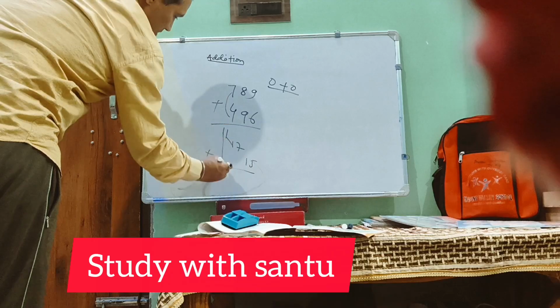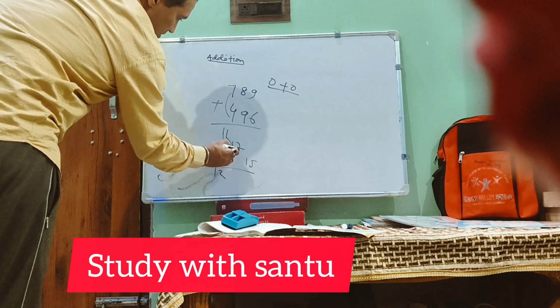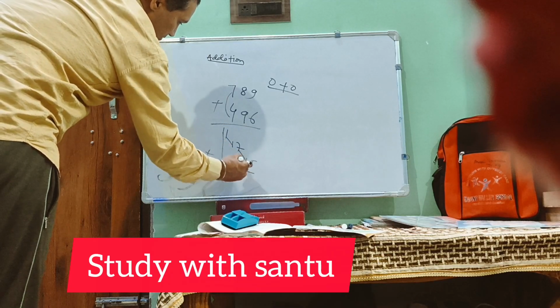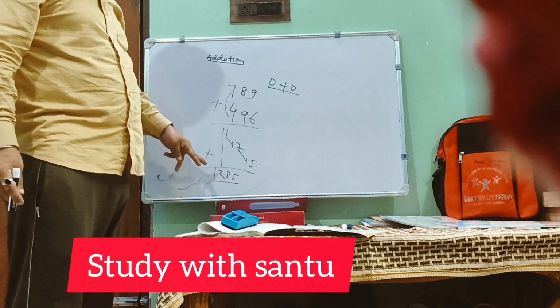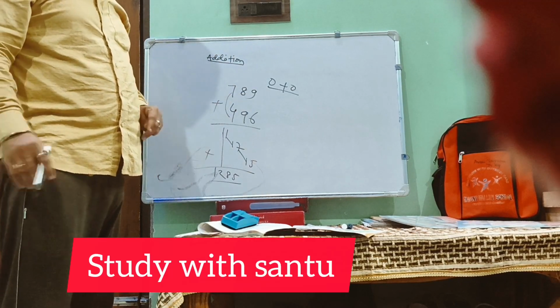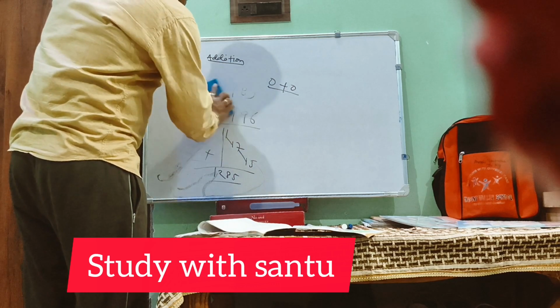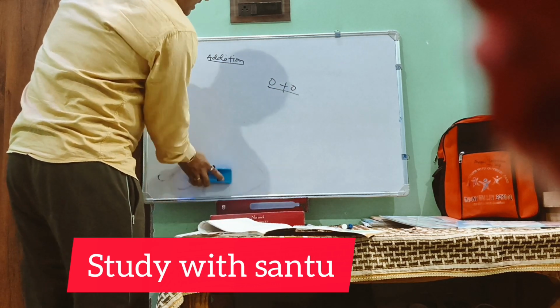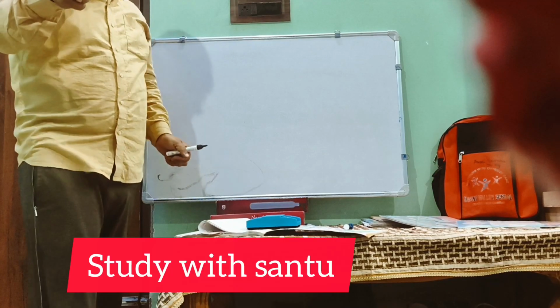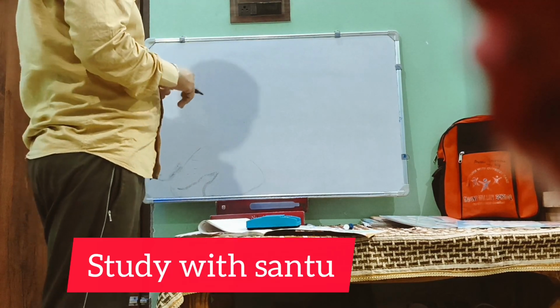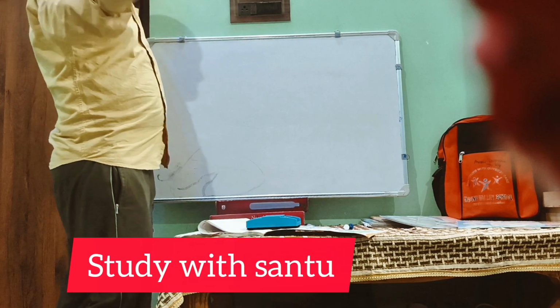Now this is 1 plus 1, 2. 7 plus 1, 8, 5. So 1, 2, 8, 5. If you add like that, you will get the same answer. I think you might have understood. Am I right? Now what will we go for? We'll go for subtraction. Let's go.